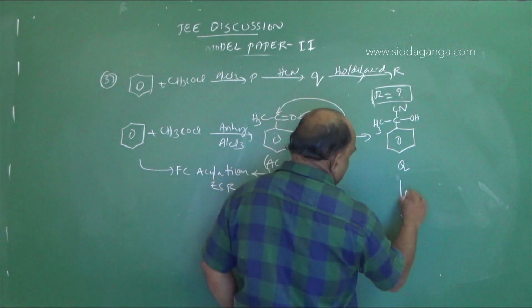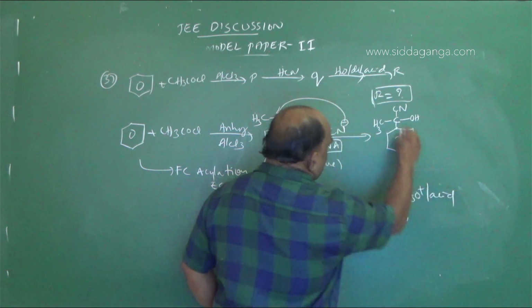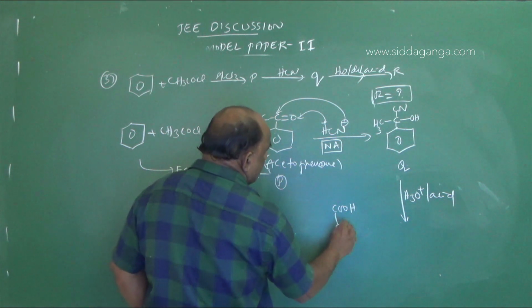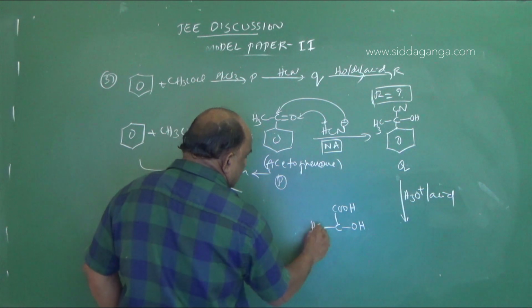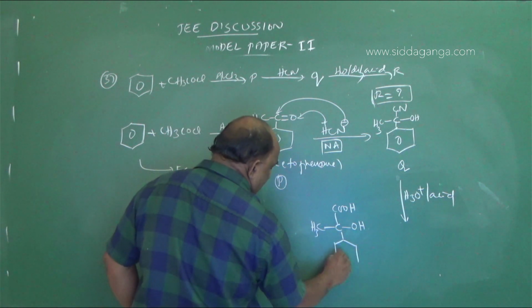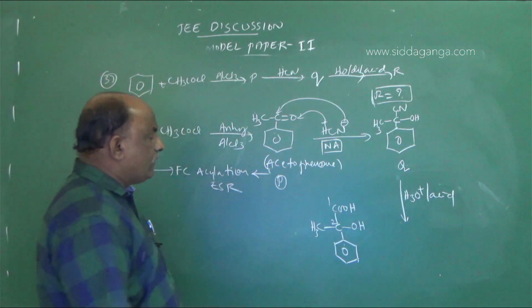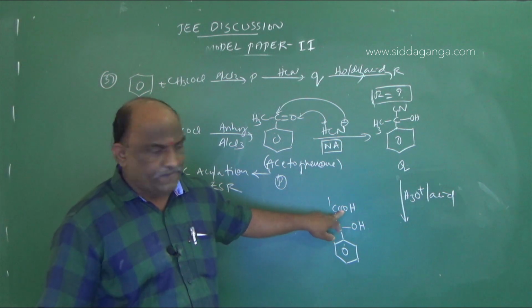Q on hydrolysis, hydrolysis in the presence of acidic medium. Then CN is converted into COOH. Hydrolysis of cyanides gives rise to carboxylic acids, and the remaining part stays as it is. Then we will get the compound, 2-phenyl, 2-hydroxy, 2-methyl acetic acid.